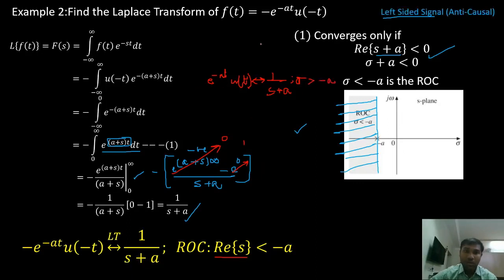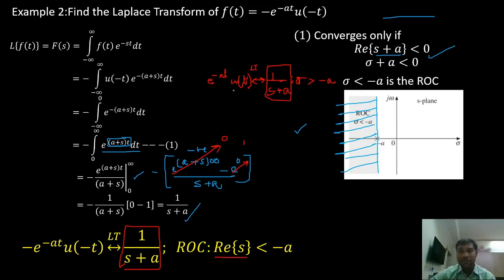For both signals, e power minus at u of t and minus e power minus at u of minus t, the Laplace transform looks very similar. So if I just have 1 by s plus a and I want to find the inverse Laplace transform, I can write any of these signals. It is not unique, right? My Laplace transform is not unique.